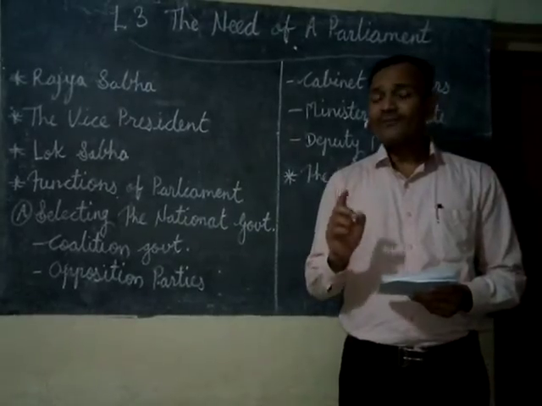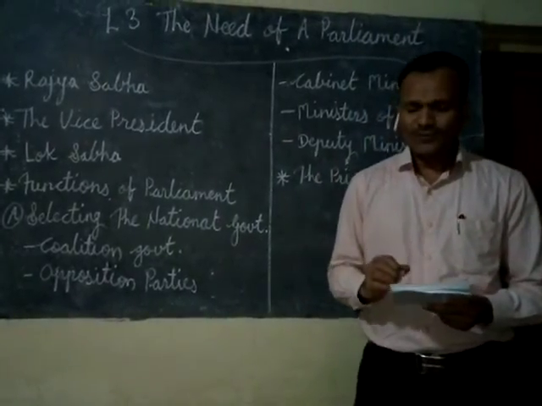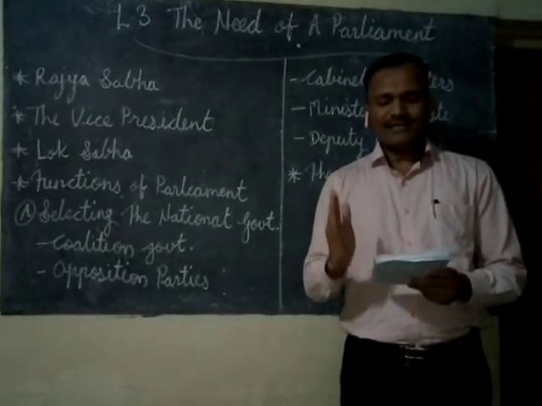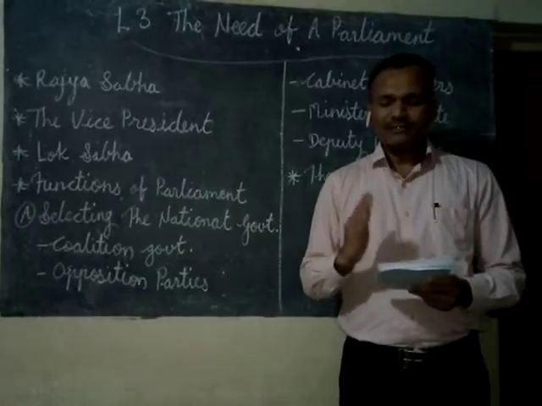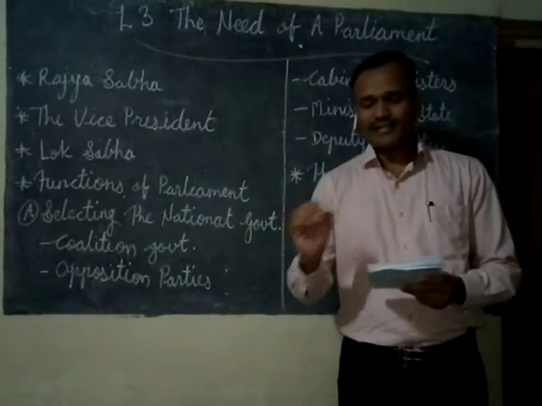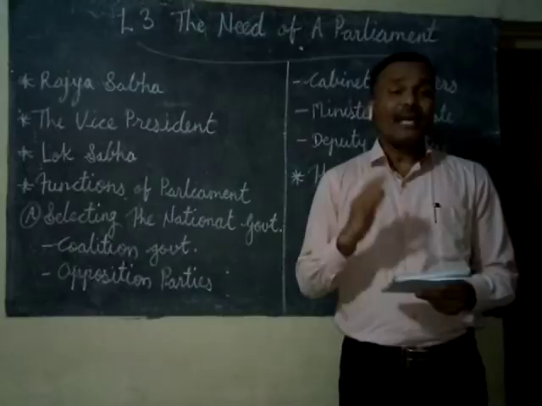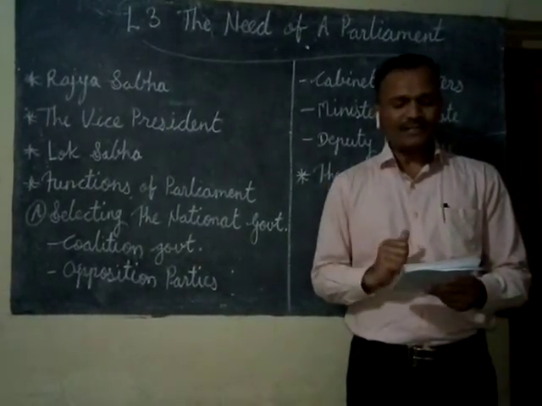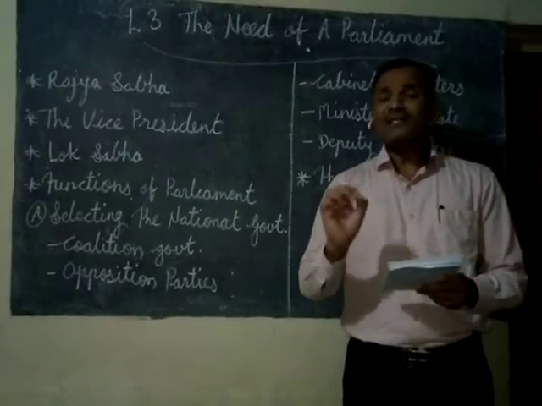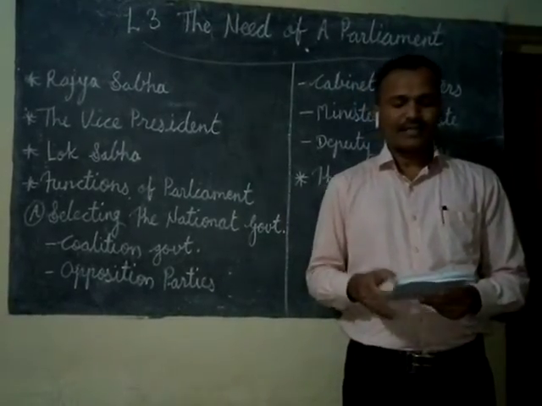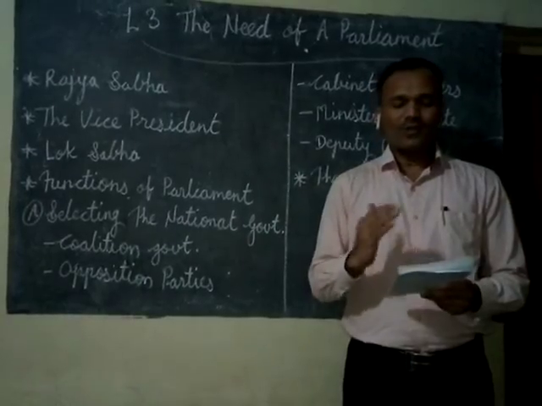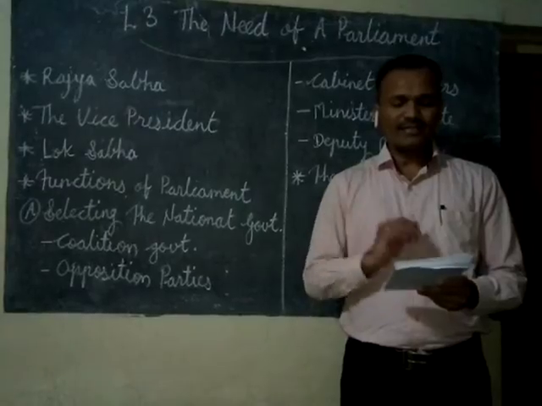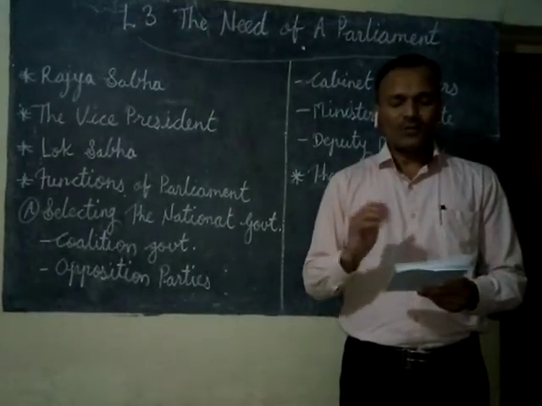There are 545 members, out of which 530 are elected from states and 13 from the union territories of the country. If the president feels that the Anglo-Indian community is insufficiently represented, he or she can nominate 2 members from the Anglo-Indian community in the Lok Sabha.